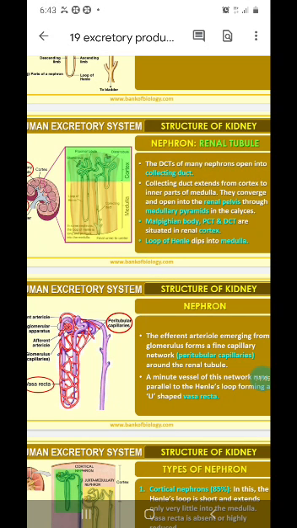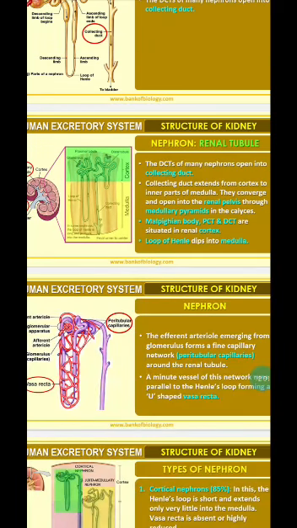You can see in this picture, the cortex is mentioned in green color and the medulla region is mentioned as yellow colored. The collecting duct extends from the cortex to the inner part of the medulla.